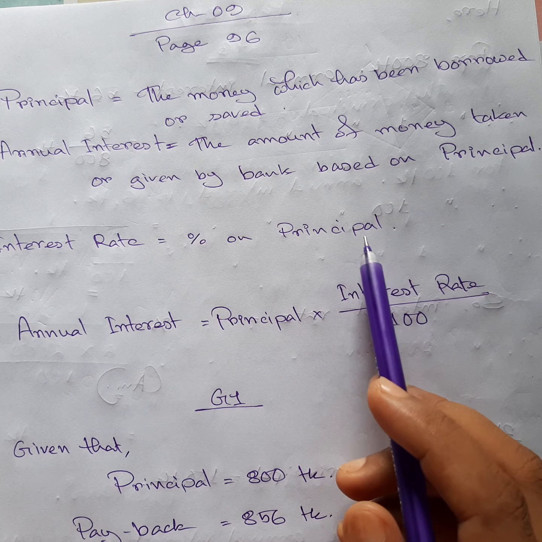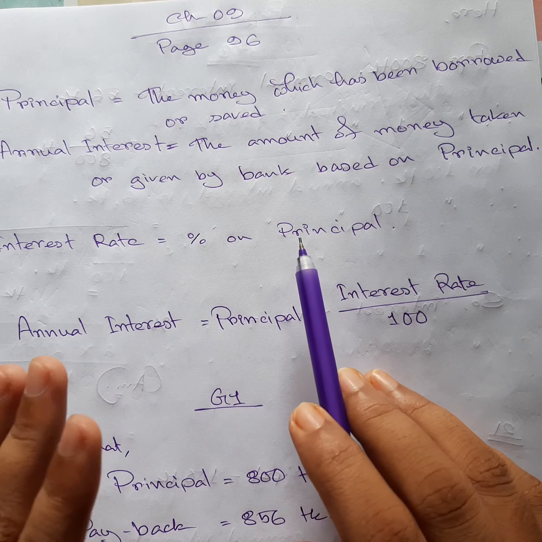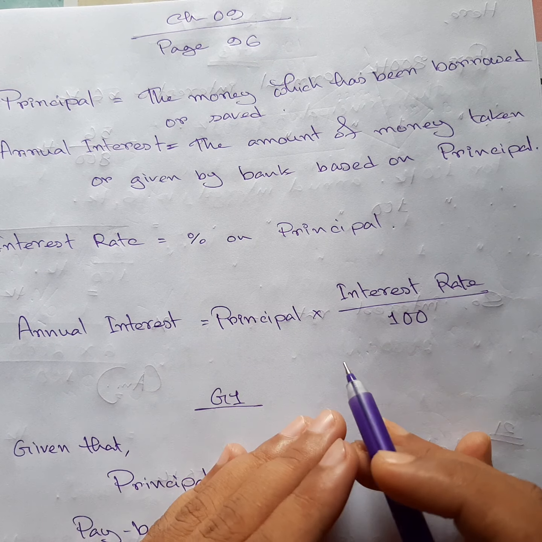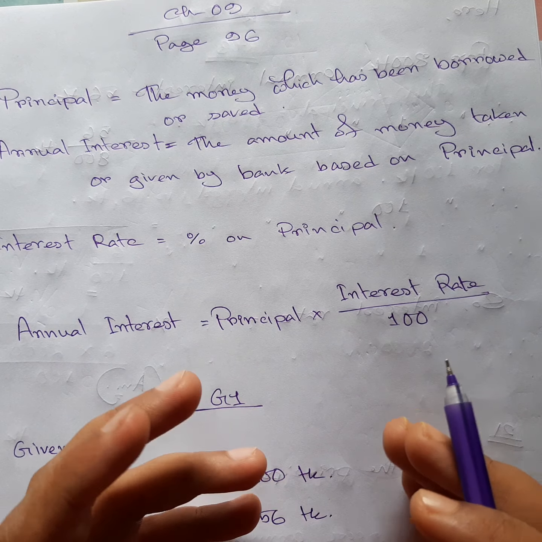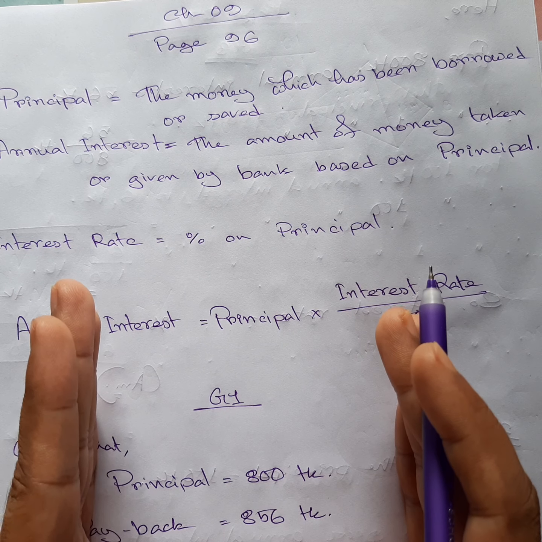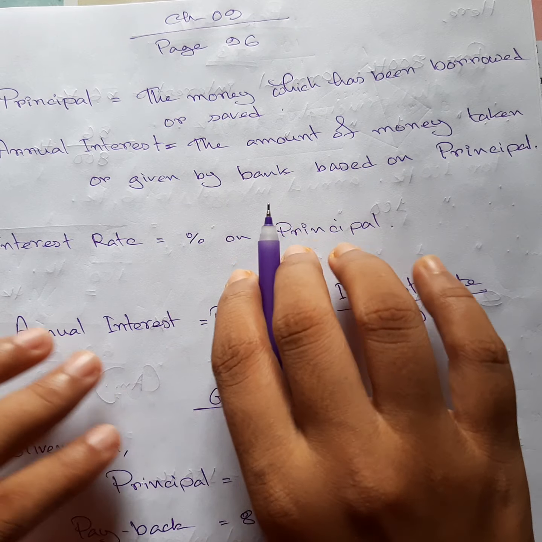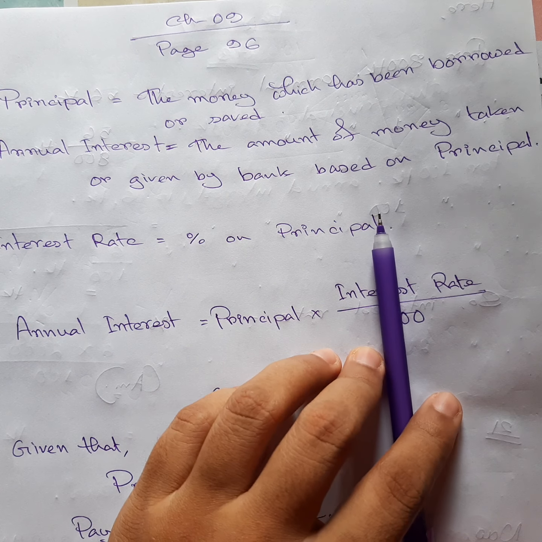of money on principal. Let me explain a little bit more. Suppose you save 200 taka in a bank, deposited. You deposited money in a bank with, let me write with a pencil. Where is my pencil?